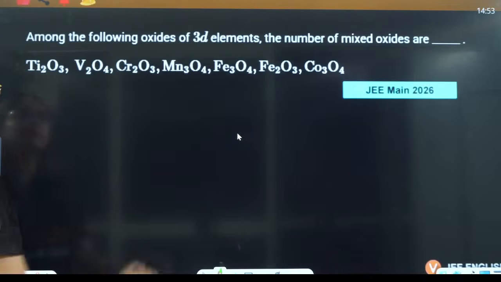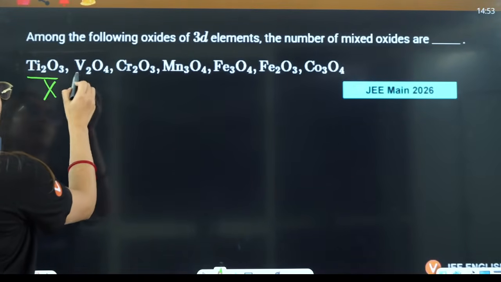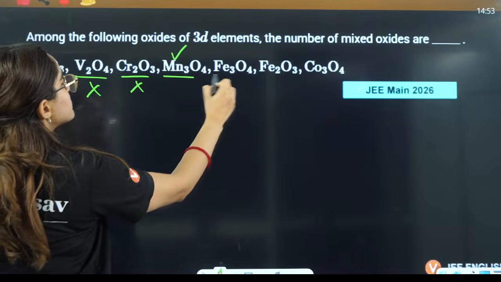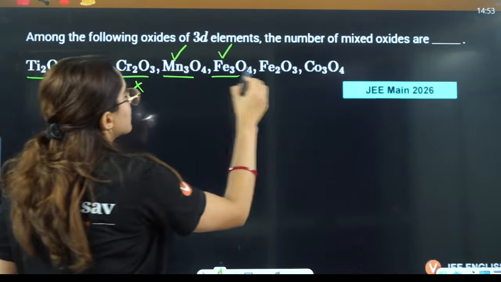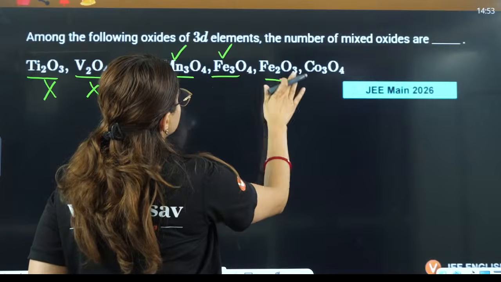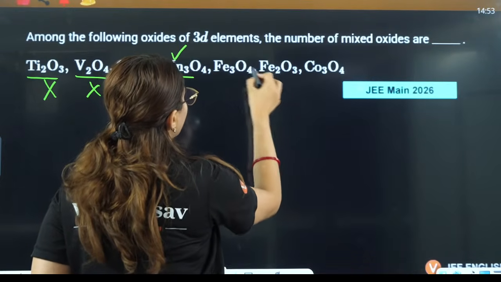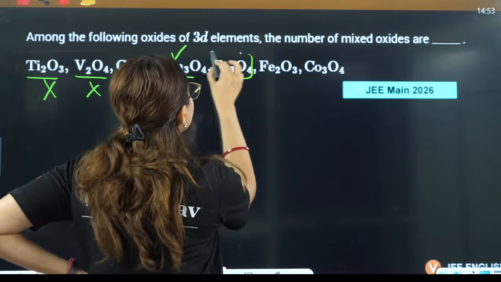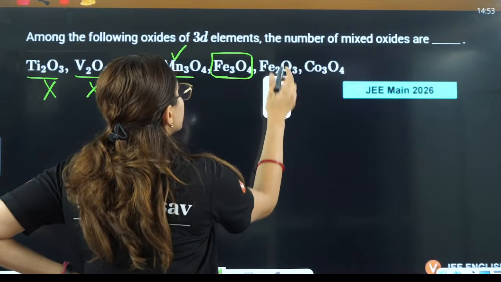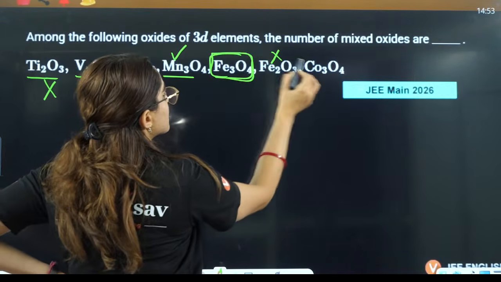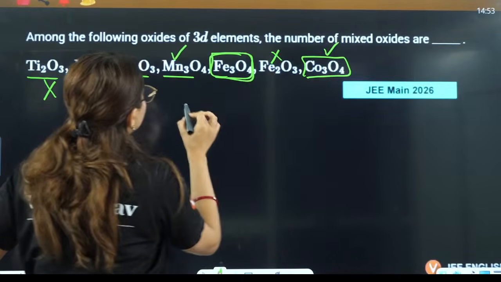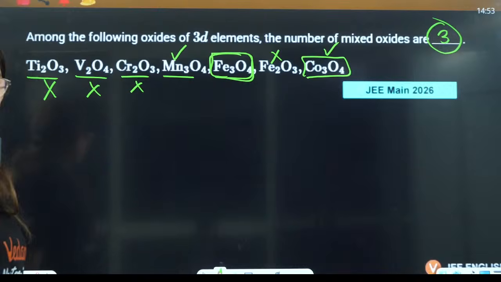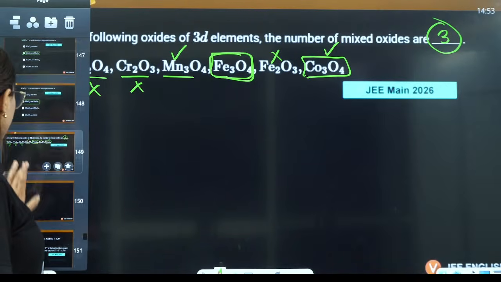Mixed oxide. See, titanium does not form. Manganese forms. Iron definitely forms. One is Fe2O3, this one forms, this is the plus 3. This does not form, this forms. So cobalt also forms. So there are a total of 3 mixed oxides here. Right? Okay, again a factual question.